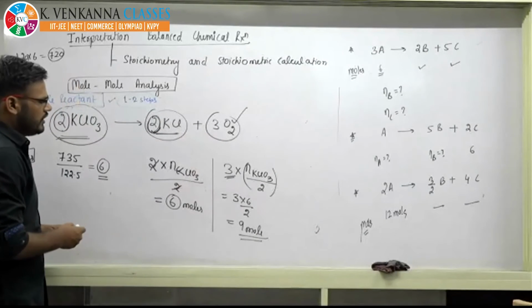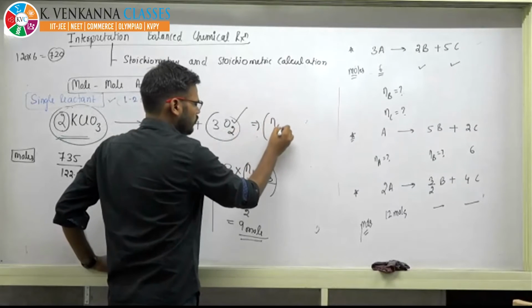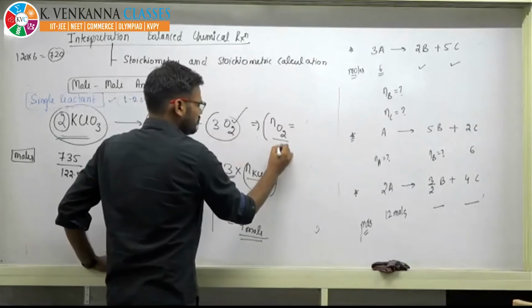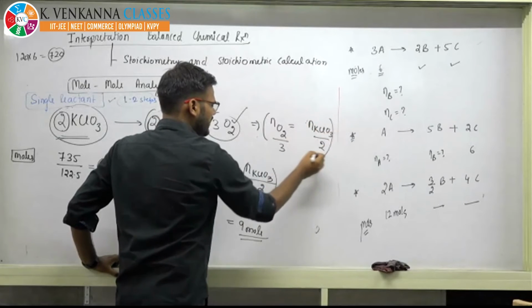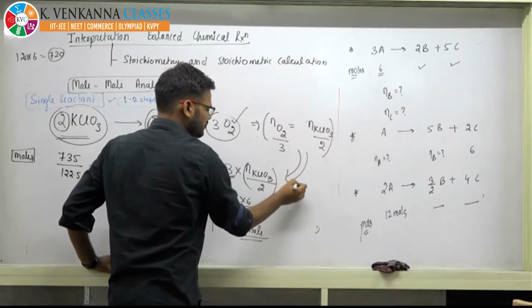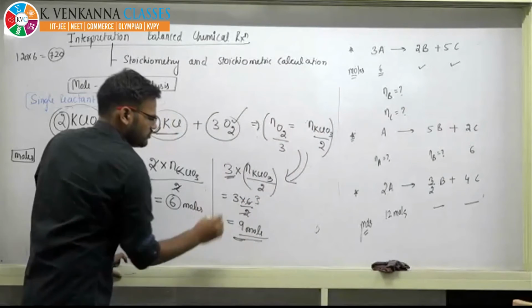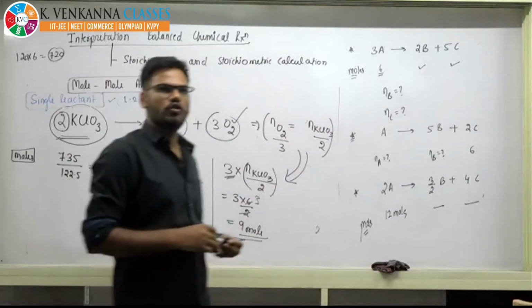So if you want to calculate moles of oxygen, it can be written as moles of oxygen divided by 3 equal to moles of KClO3 divided by 2. If you rearrange, 2 into 3 will come as 9 moles. These are given 6, so I have used this. Is it okay?